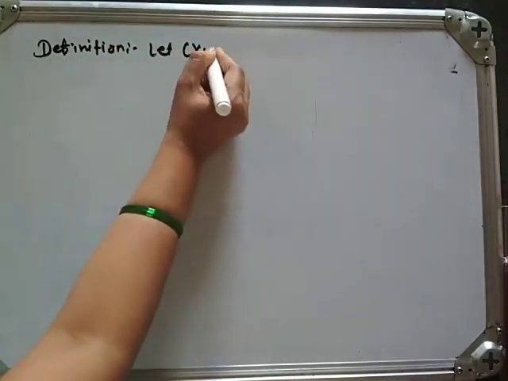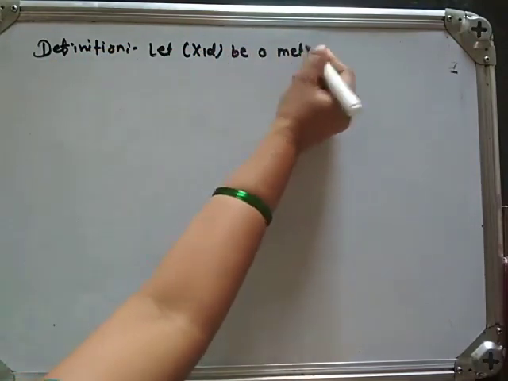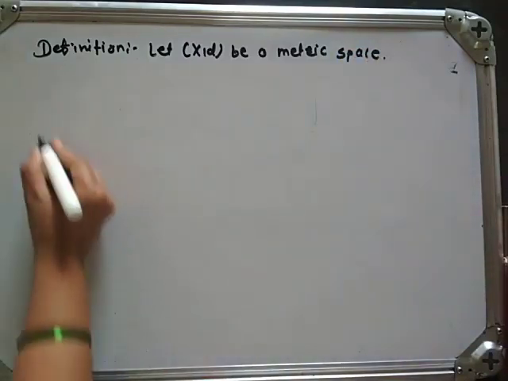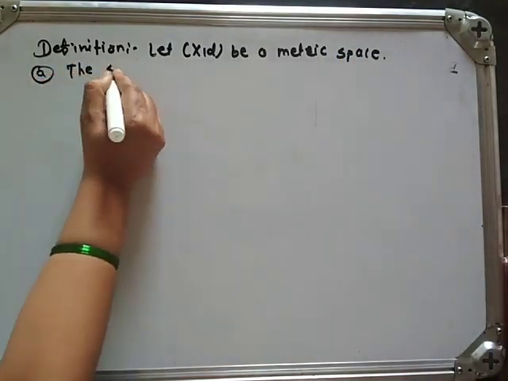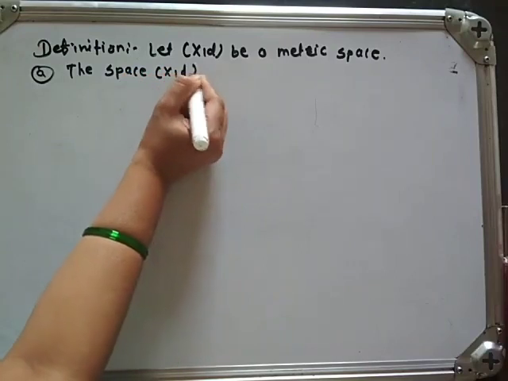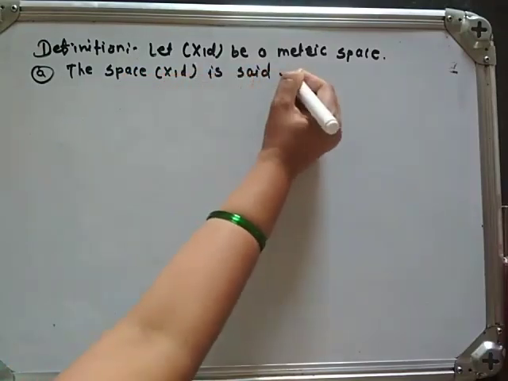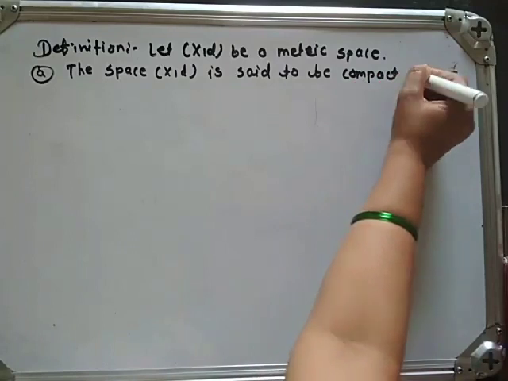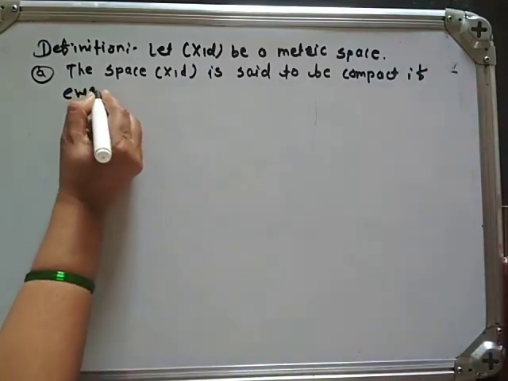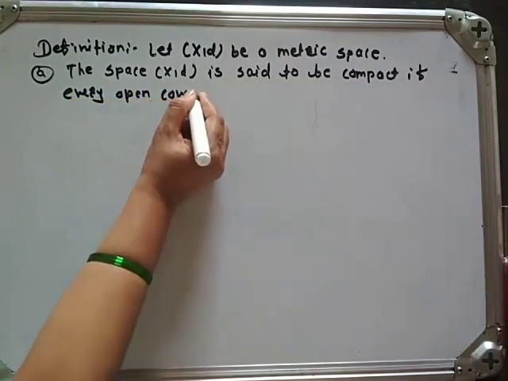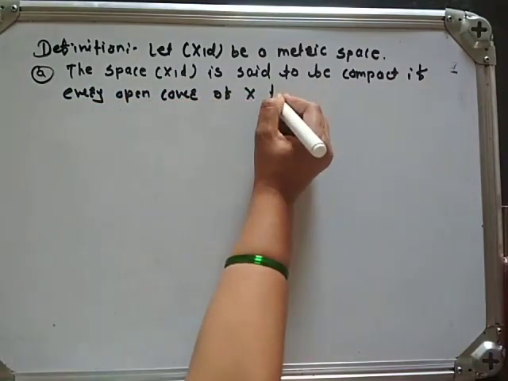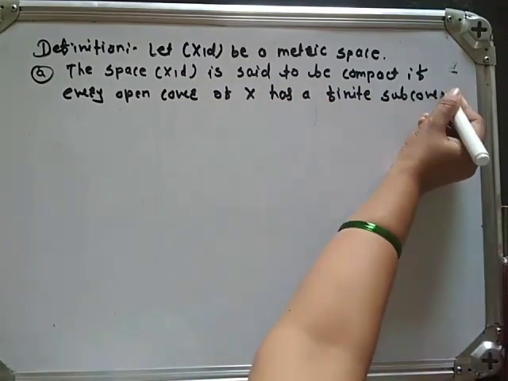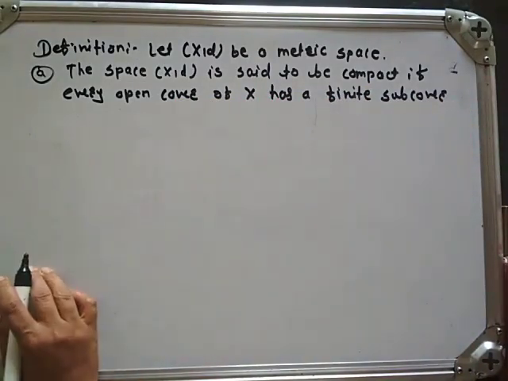Let (X, d) be a metric space. The space (X, d) is said to be compact if every open cover of X has a finite subcover.